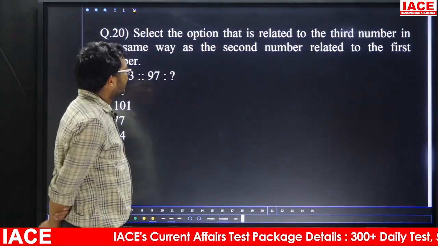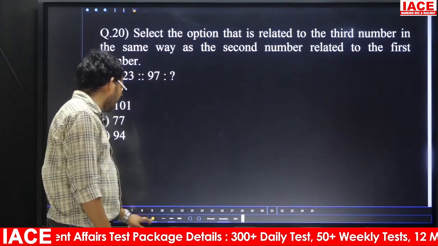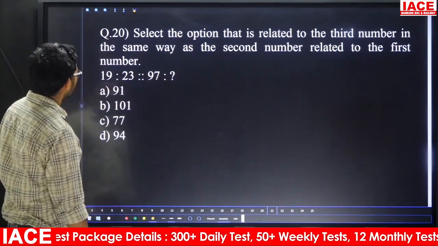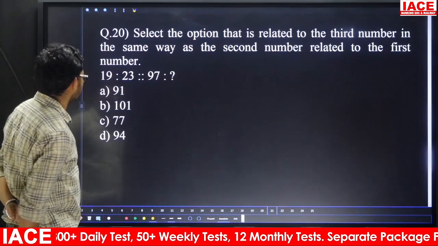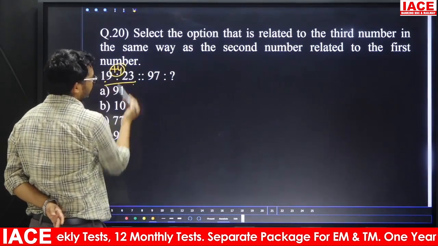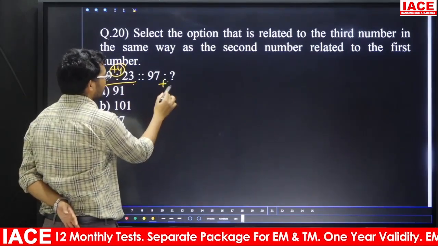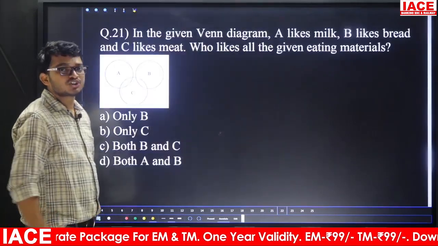Question number 20, select the option that is related to the third number in the same way second number is related to the first number. Suppose 19 is related to 23, 97 is related to question mark. Suppose, friends, 19, 23, this one is what? 19 plus 4 is what? 23. Same manner, 97 plus 4 is what? 101, so answer is what? Option B.